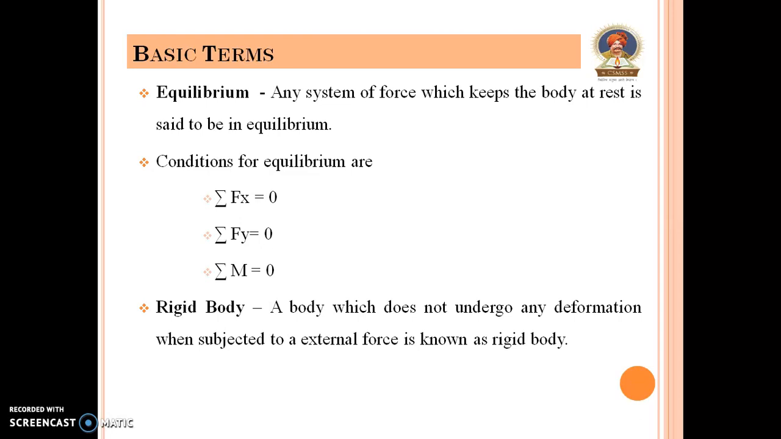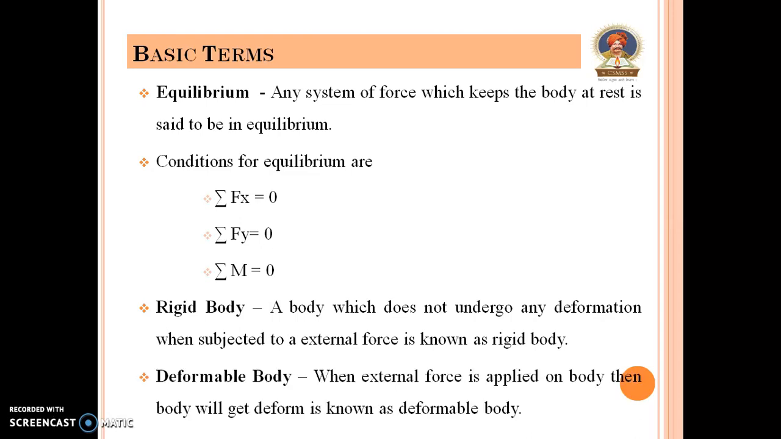Rigid body. A body which does not undergo any deformation when subjected to an external force is known as a rigid body. In engineering practice, there is no perfectly rigid body. Deformable body. When an external force is applied on a body, and the body gets deformed, it is known as a deformable body.